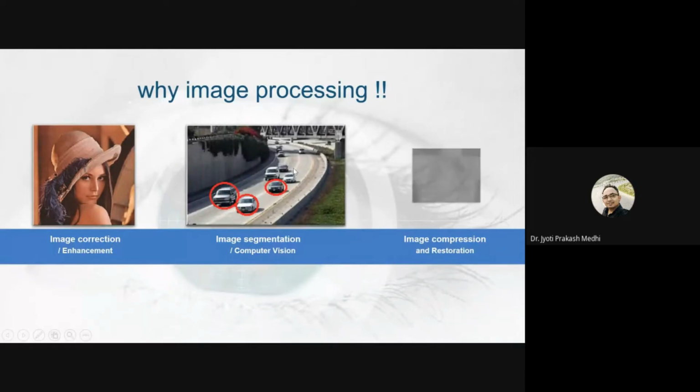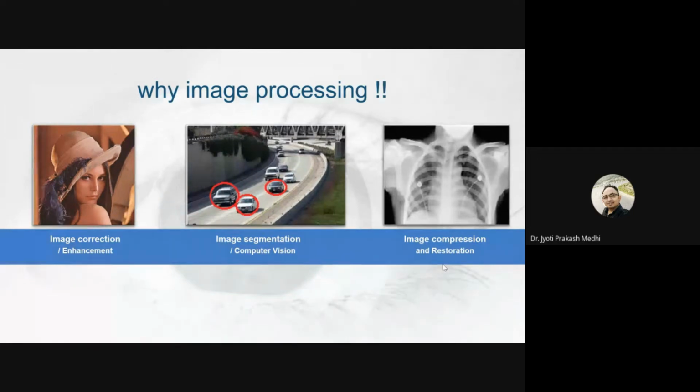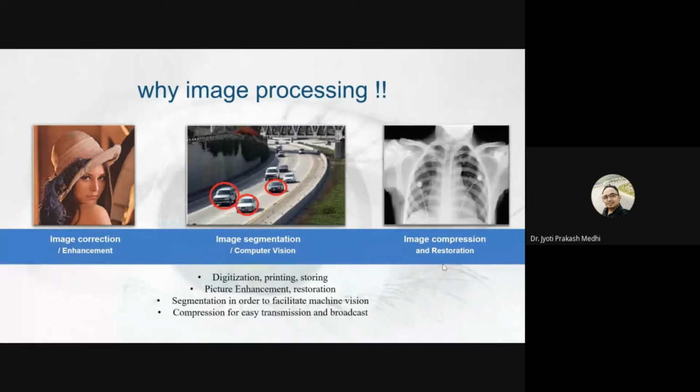Then similarly, in the case of medical images, we can go for analysis by using image processing techniques. So these image processings are required mainly for digitization, printing, storing, picture enhancement, restoration, then segmentation in order to facilitate machine vision, and finally we go for compression for easy transmission and broadcast.